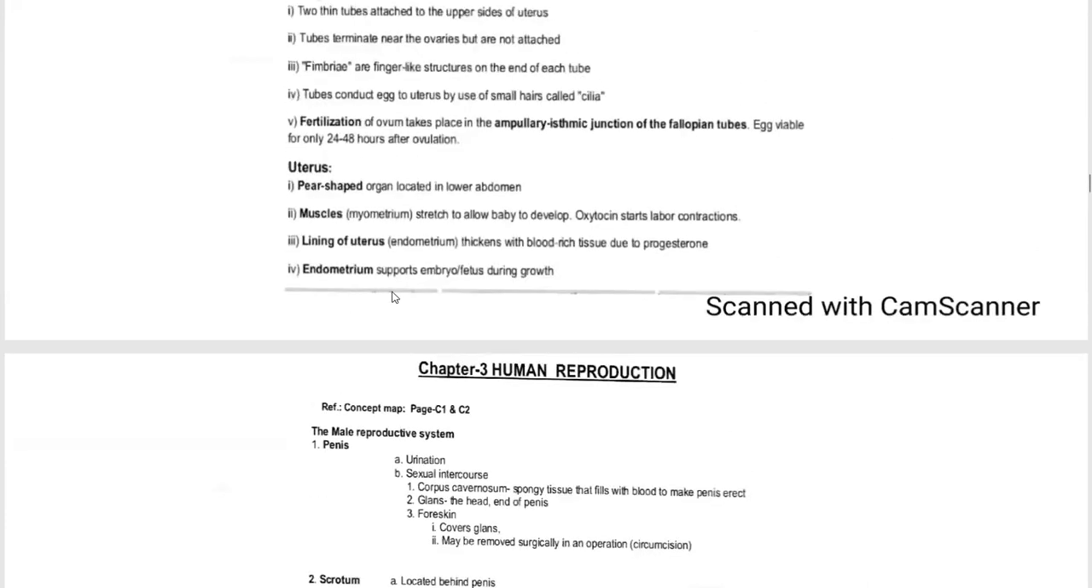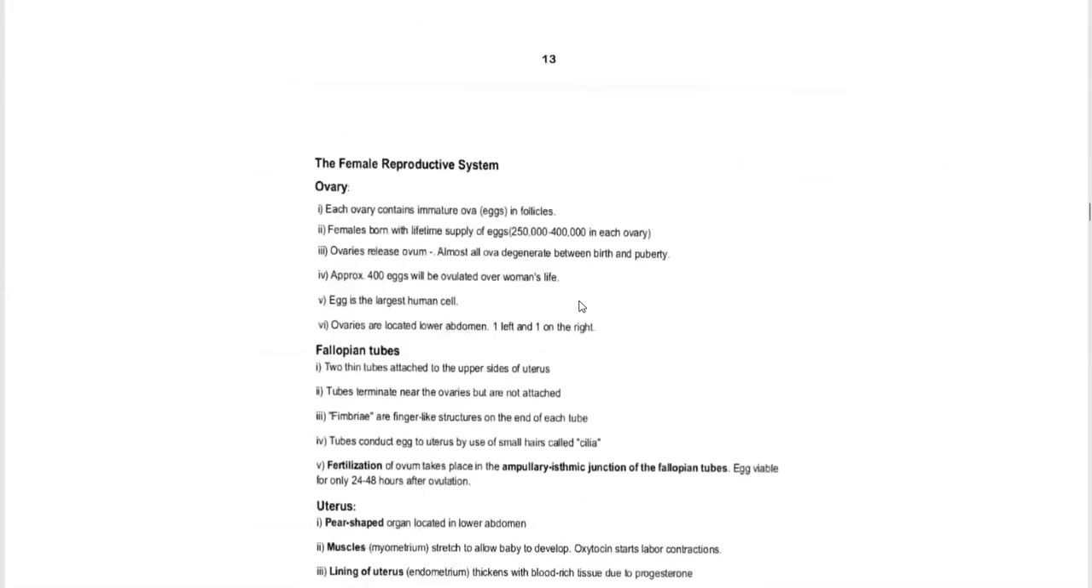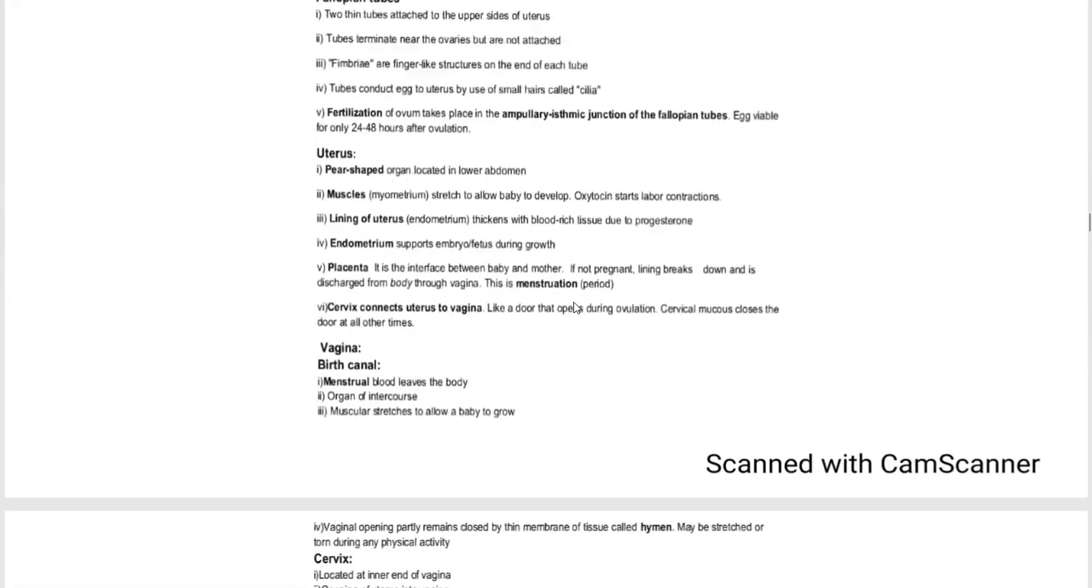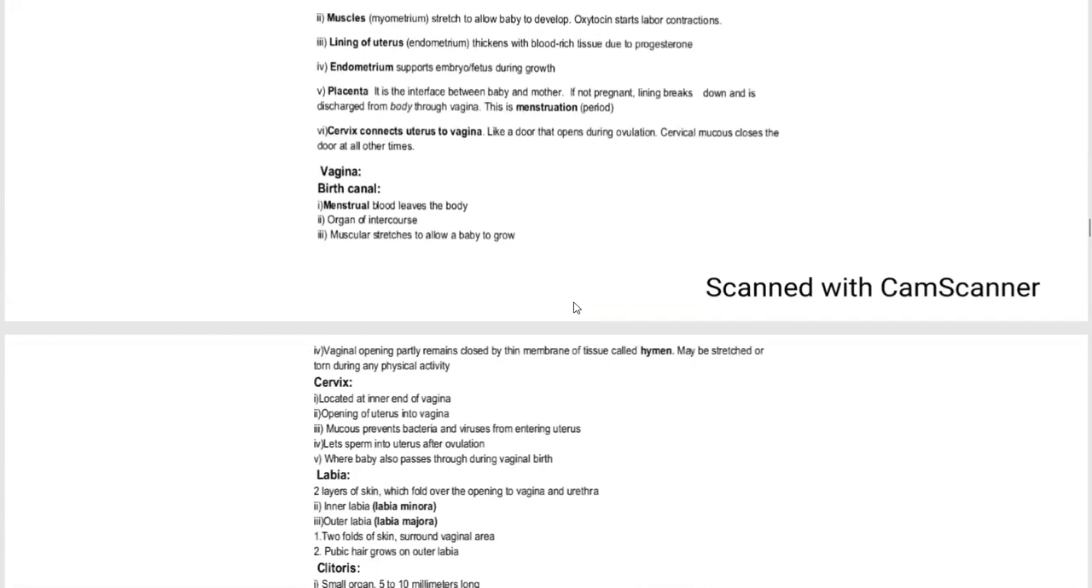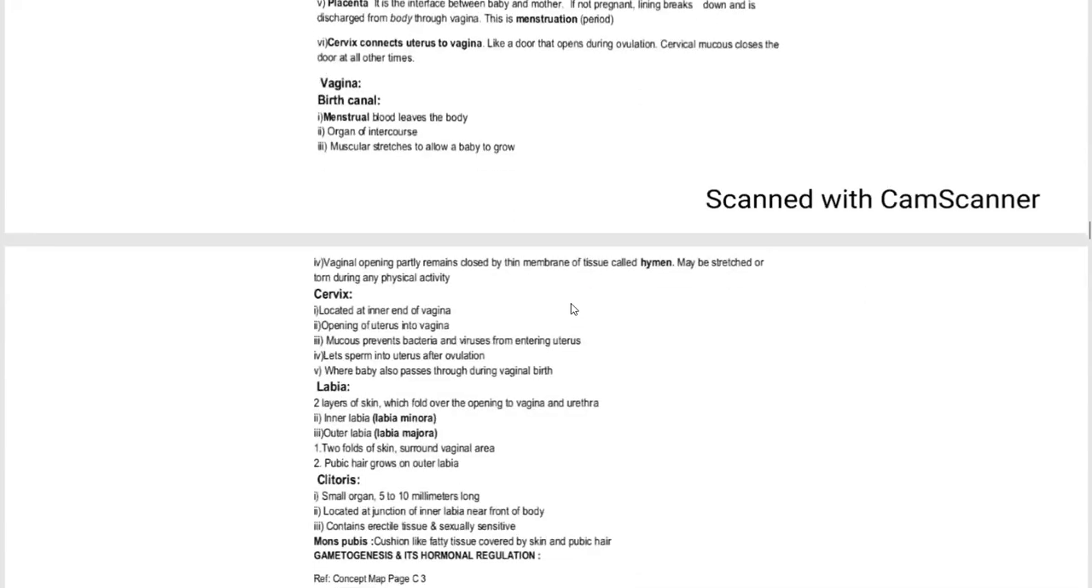In the uterus, the muscle, that is the myometrium, stretches, and oxytocin starts labor contractions. The lining of the uterus, that is the endometrium, thickens with blood-rich tissue due to progesterone. Endometrium supports the embryo and fetus during growth. Now comes the vagina, the birth canal. Menstrual blood leaves the body through it, and it is the organ of intercourse.